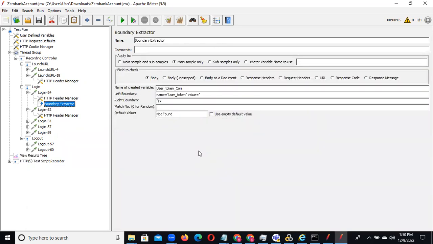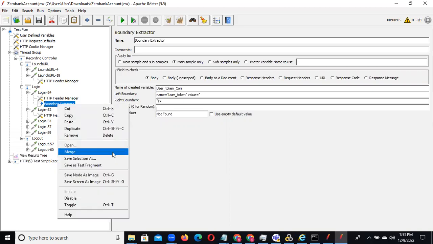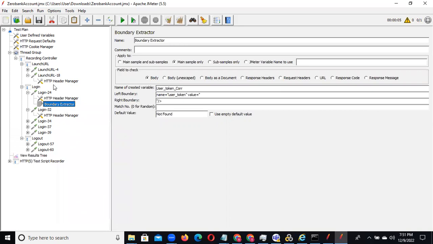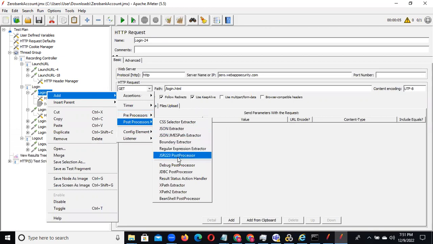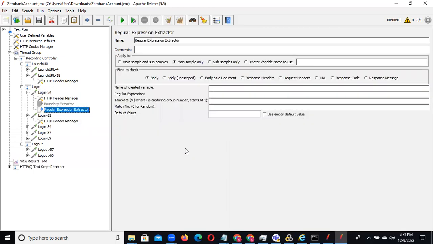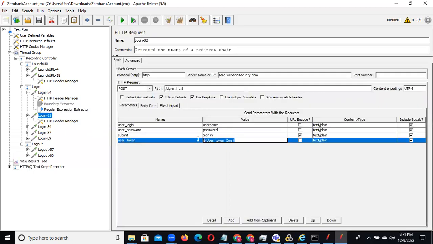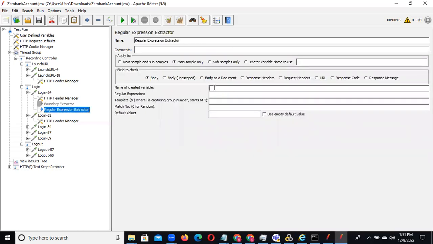So this is the way we need to do correlation. Now we did this, right? Next, the boundary extractor is completed. Now we can do the regular expression. Go to add, go to post processor, and add the regular expression extractor and give it a name. We can give the same name, because there is no need to change it again. We can give it as the user token value only. We can give the same reference name. Then go to the regular expression. Here it will be the same, and after that we need to give the regular expression.